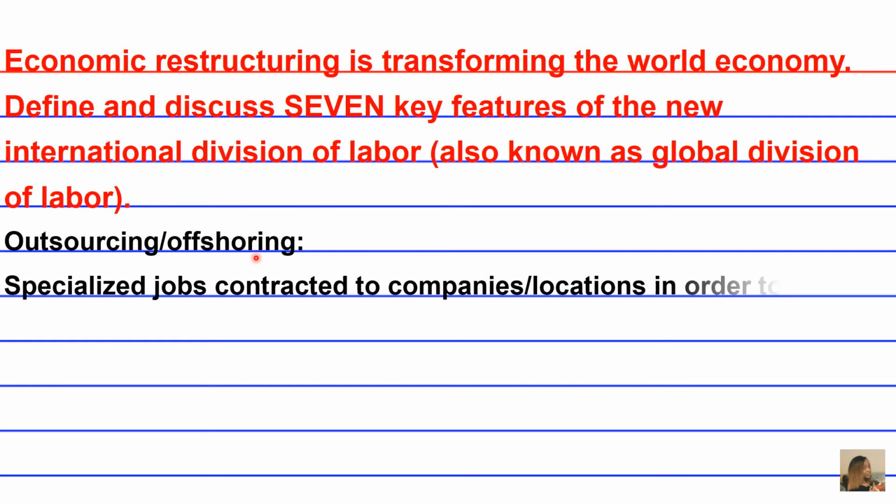All right. So specialized jobs in outsourcing and offshoring are contracted to companies and locations in order to achieve comparative advantages. And these companies and locations may be in Brazil, India, Mexico, basically, especially Asia.